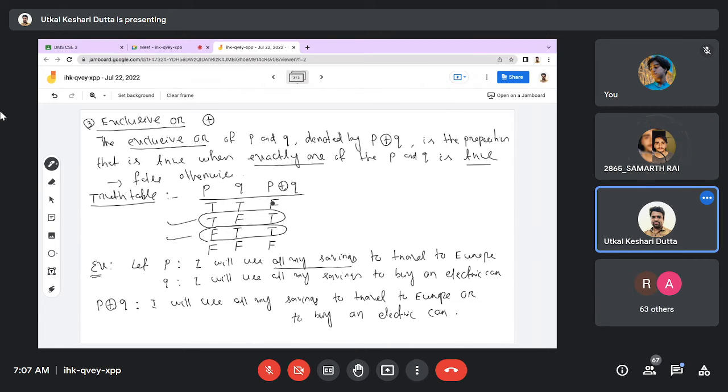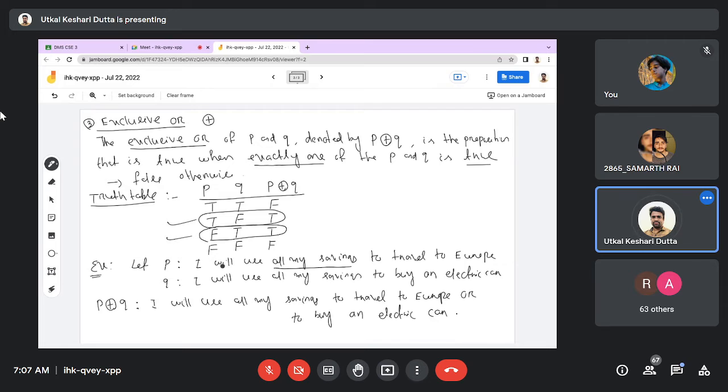Yeah. Then you have written, I will use all my savings to travel to Europe and... No, I am not getting it. See, what it says is P or Q. This is true. When you take all the possibilities of P and Q, P or Q, or P exclusive or Q, that will satisfy all these cases. When both are true, P exclusive or Q is false. When any one of them is true, then P exclusive or Q is true. See, you have to use the word or, but it will be exclusive or inclusive or depending upon the situation. Sir, that means if any statement is given, we have to only use or. Yeah, you have to use the word or.